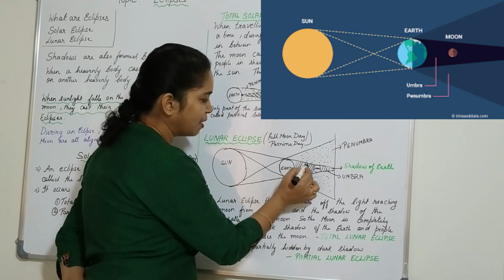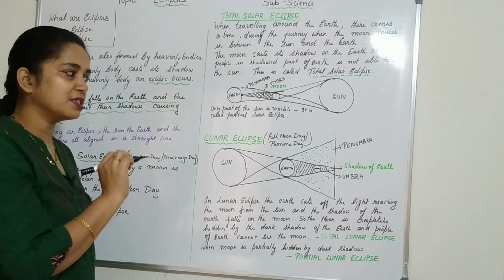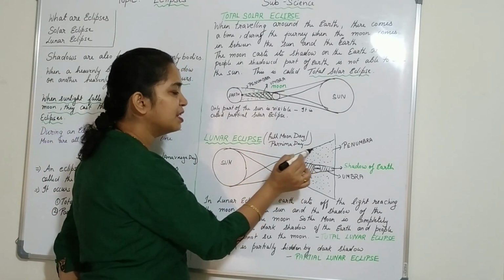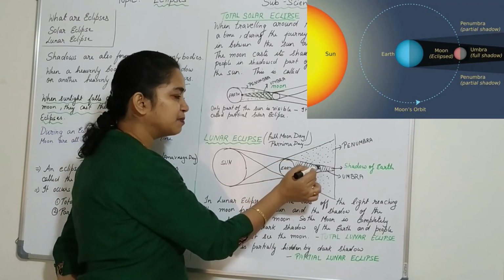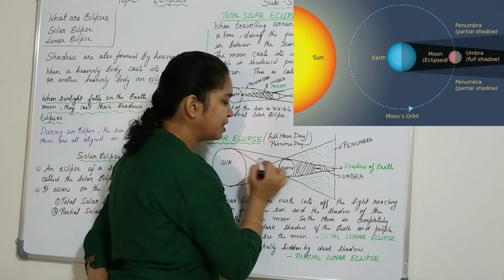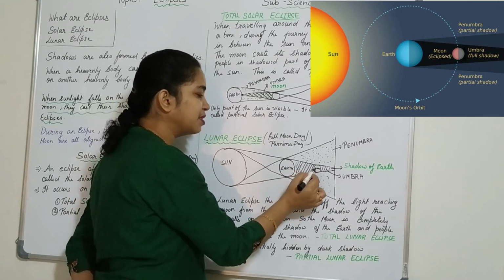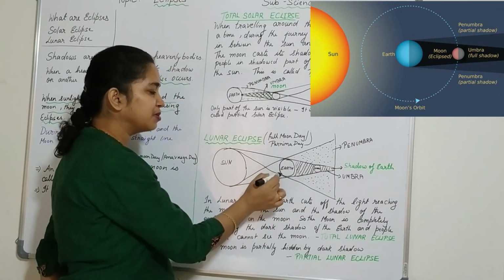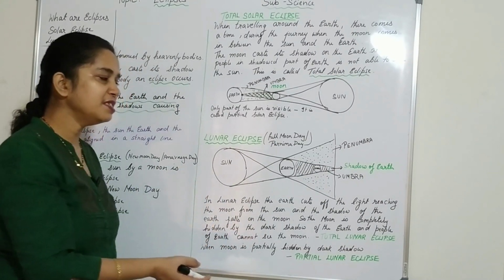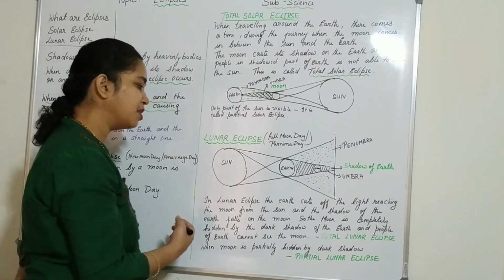So this is the umbra, which is pure dark, and the penumbra is a little lighter, where we are able to see some part of the moon when the moon comes here. So the penumbra is the little darker area and the umbra is the darkest area. When the moon falls in this area, when they are aligned in one straight line, then the moon is not visible to the earth people because it falls in the shadow of the earth. Hence it is called the lunar eclipse or the Purnima day, or we can call it a full moon day.